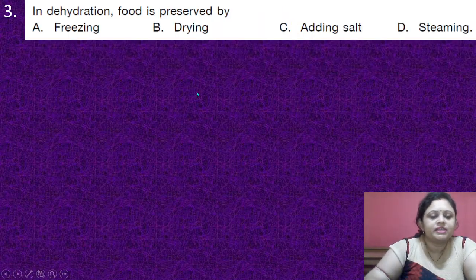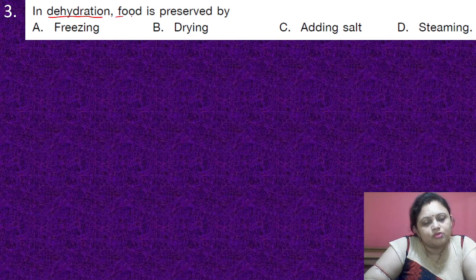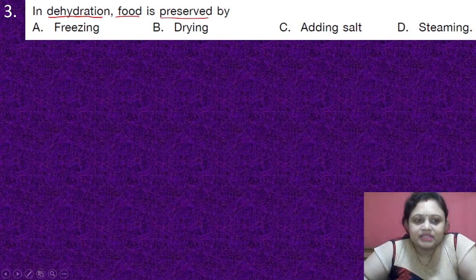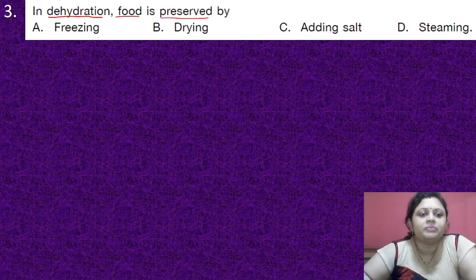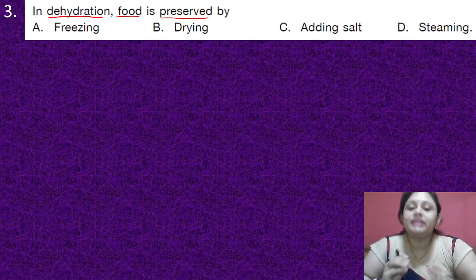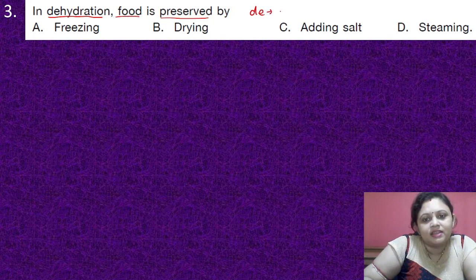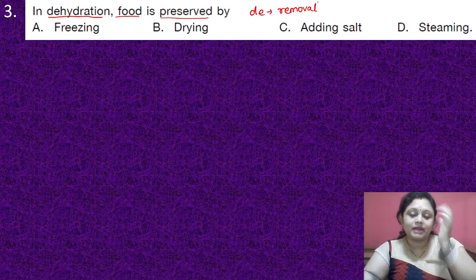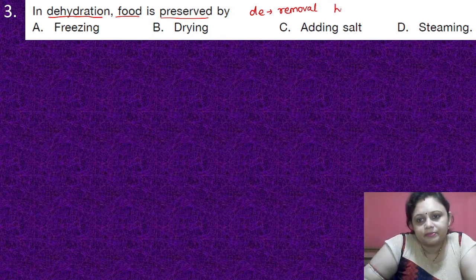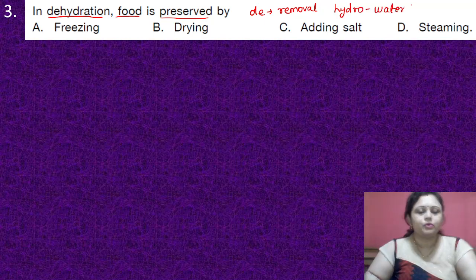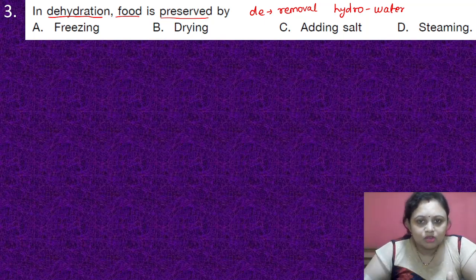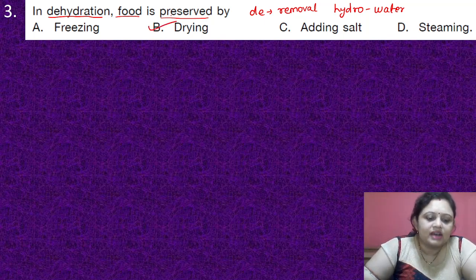Coming to the next question: in dehydration, food is preserved by, options are A, freezing, B, drying, C, adding salt, D, steaming. Dehydration means removal of water. Anything that starts with D, E usually means removal, and hydro is the word related to water. So dehydration, that is removal of water, we can call drying.